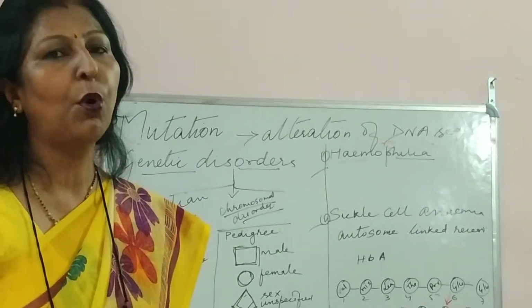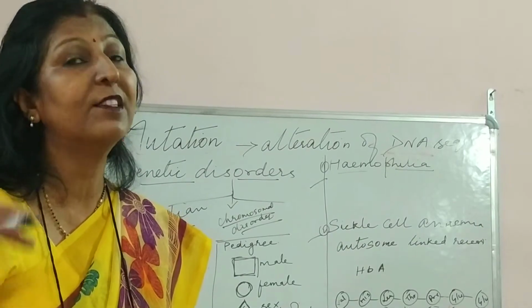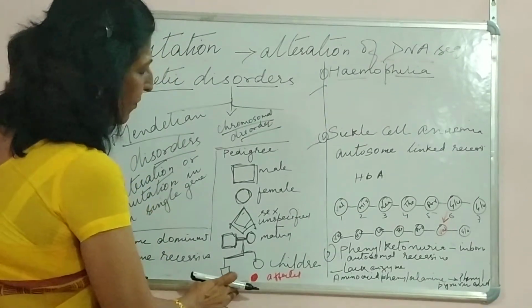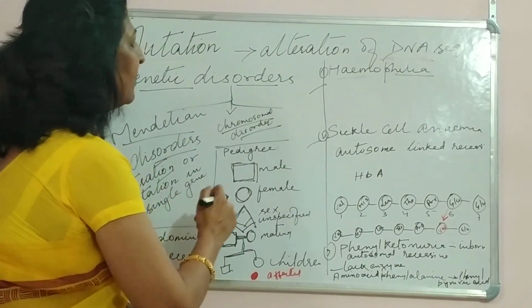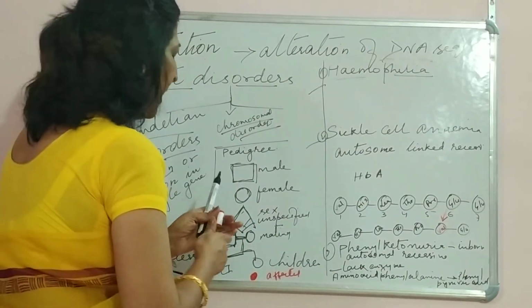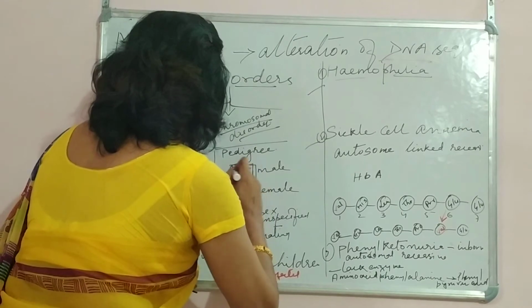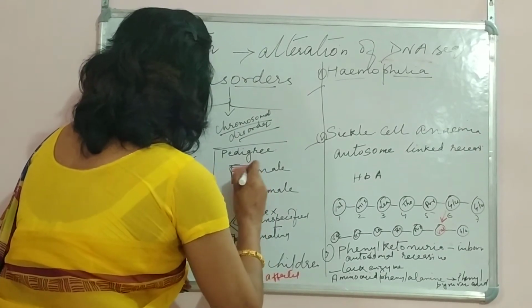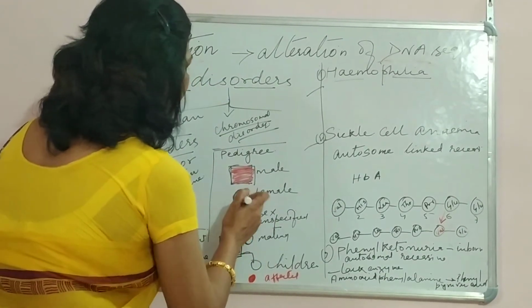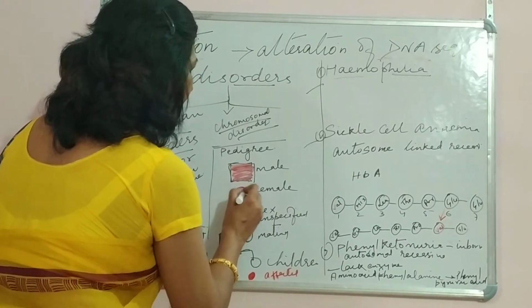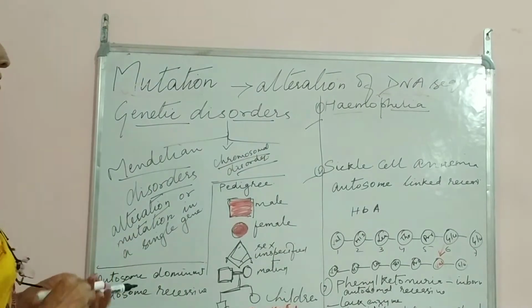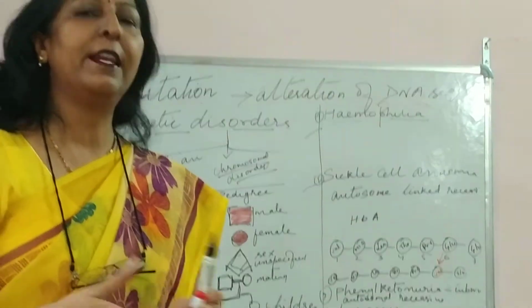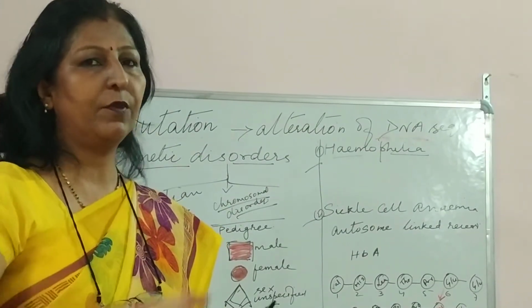Whenever we want to show that somebody is diseased, somebody is suffering from some disease, there we try to show a dot or a circle. If the male is suffering, we'll draw the male and we'll color it. So this is a sufferer male. If we want to show a female sufferer with some disease, we'll color it red. So that is what pedigree analysis is. Pedigree we study for any of the diseases, whatever is given.